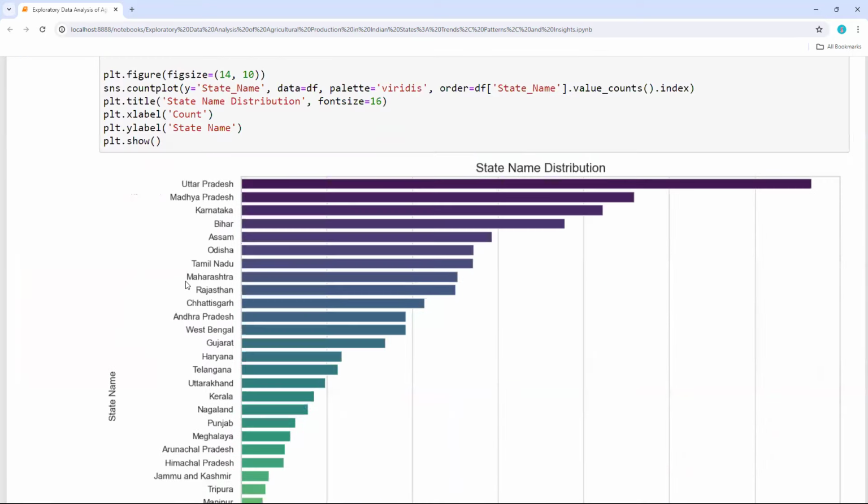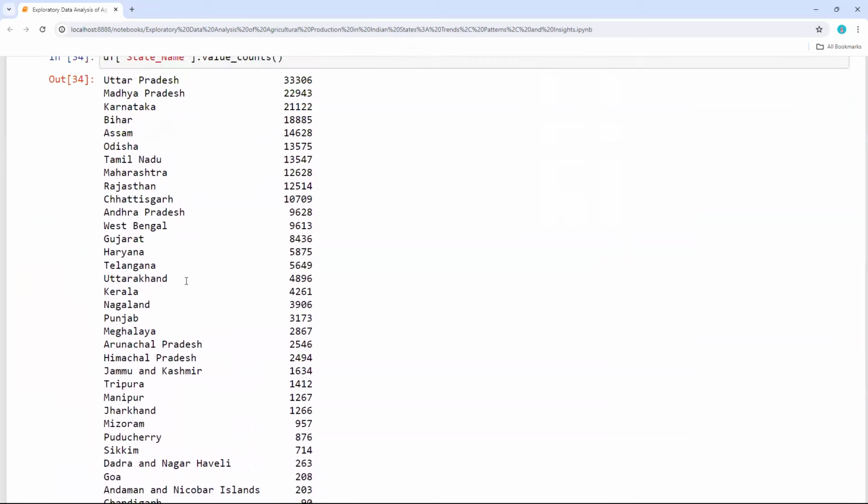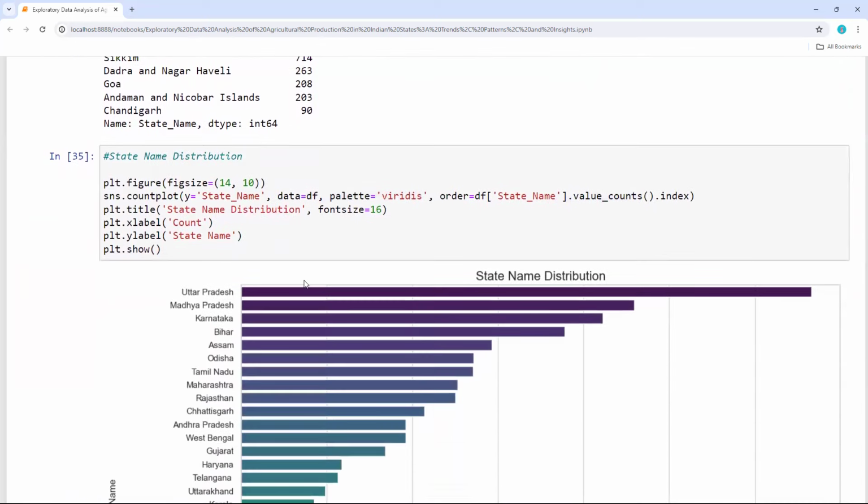So as we see, as per the above number, Uttar Pradesh is the largest in production of all the crops combined data. This is not only for a single crop, so it is a combination of all, rice, wheat. We are gonna look at the type of crops in the next code, but this is for entire entries, combination of all the crops.